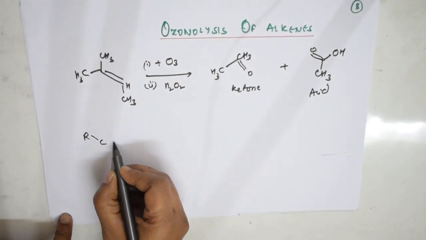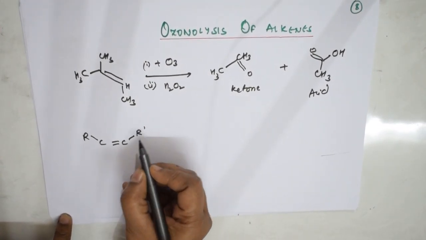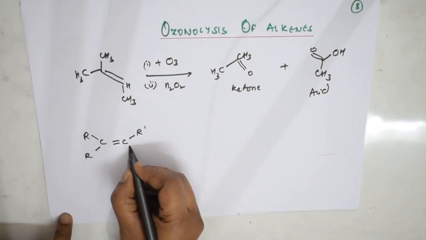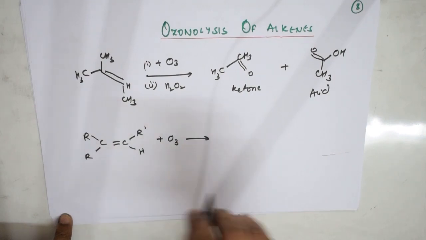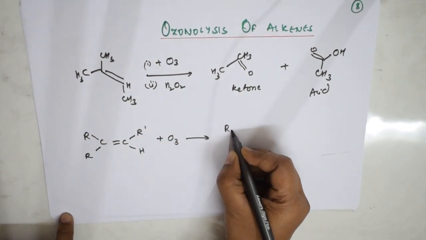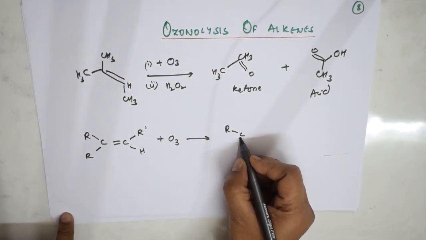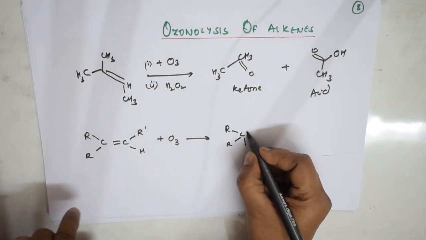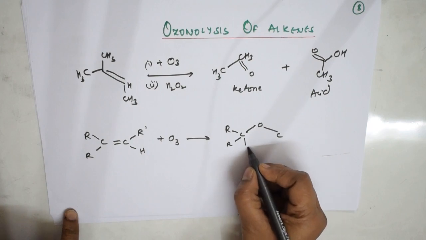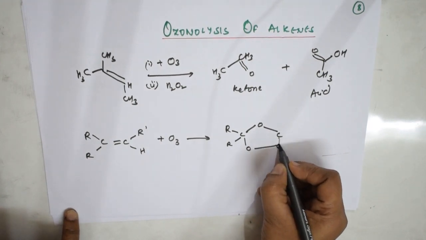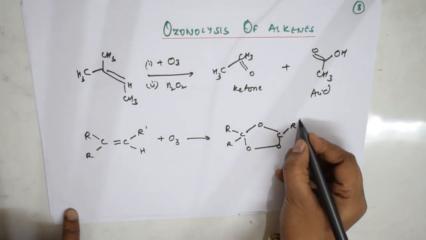Suppose there is an alkene like this. This is an alkene with alkyl groups, right? Now you are going to add ozone to this. I'll be explaining a little bit lengthy. RC, this is R. Now the bond breaks here. One oxygen adds above, one more carbon, one oxygen here, one more oxygen here, and R prime and H.